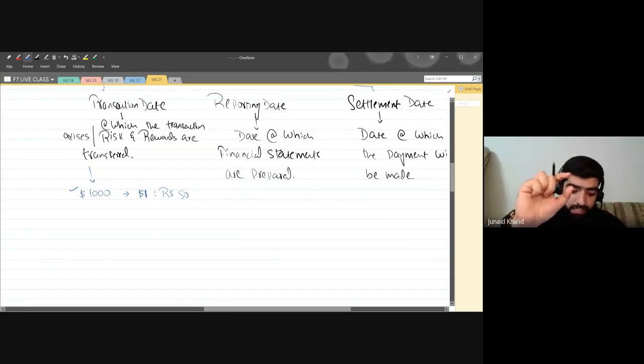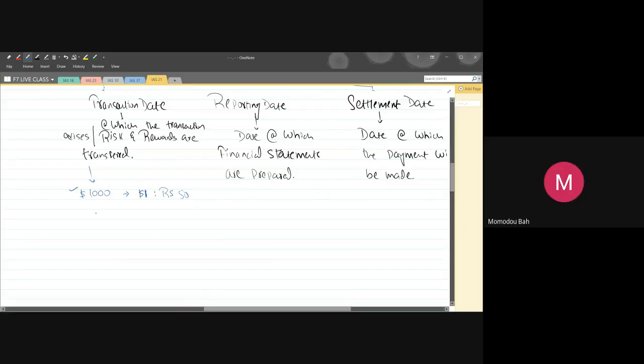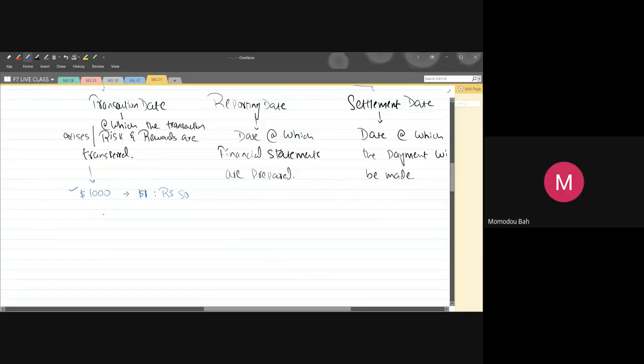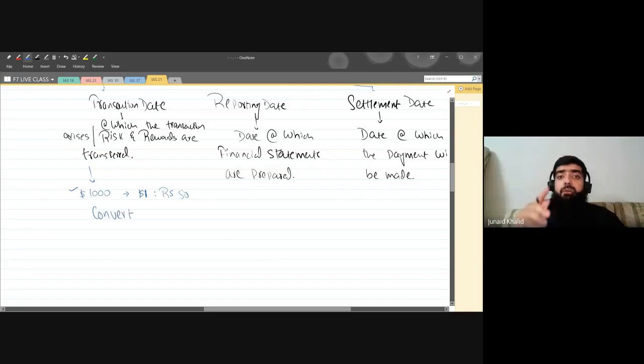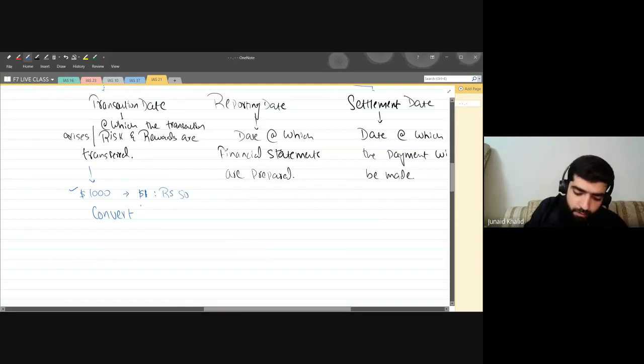What term have you used? You have to convert. Please repeat that word for me. Convert it into rupees currency. You used the word convert. IAS 21 states that please do not use the word convert. It's not convert, it's translate. So we are going to use the word translate.